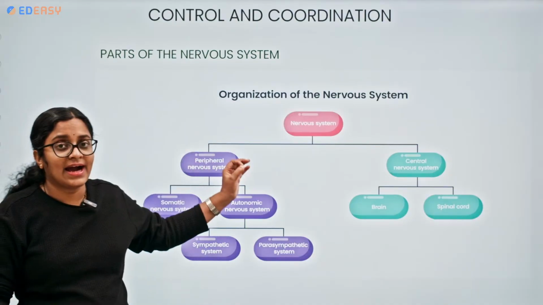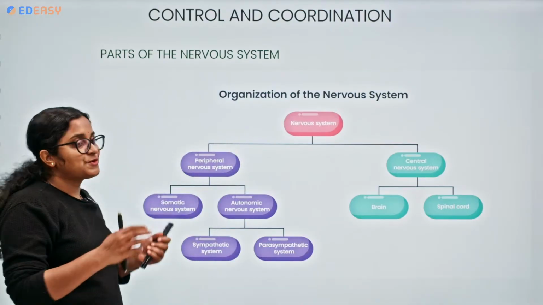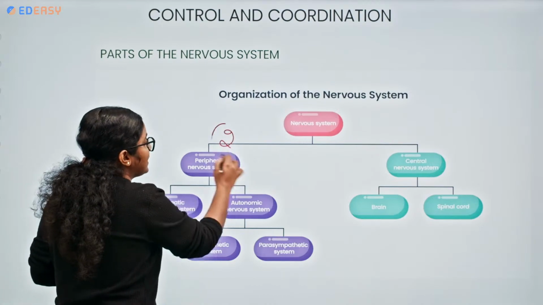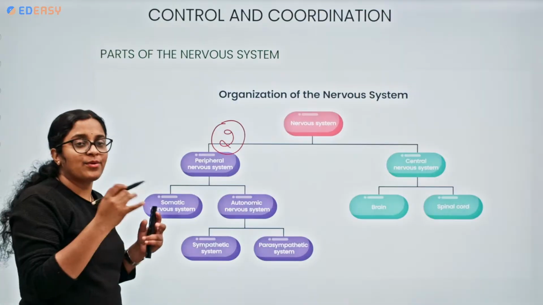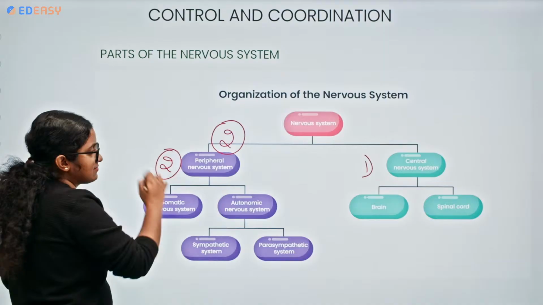Now we are understanding the organization of the nervous system. The nervous system has two divisions. Repeat with me. How many divisions? Two divisions. What are they? Central nervous system and peripheral nervous system.